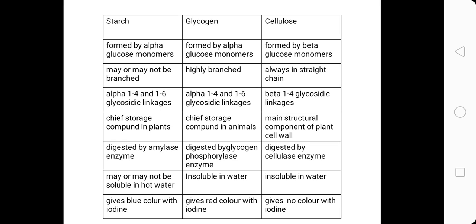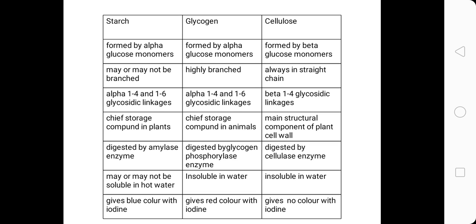So number 1 point is that starch is formed of alpha glucose monomers. Glycogen is also formed of alpha glucose monomers, while cellulose is formed of beta glucose monomers. Next point is starch may or may not be branched, because starch has two types, amylose and amylopectin. We know that amylose is unbranched and amylopectin is branched, while glycogen is highly branched, and cellulose is also a straight chain of glucose, so it is not branched as well.